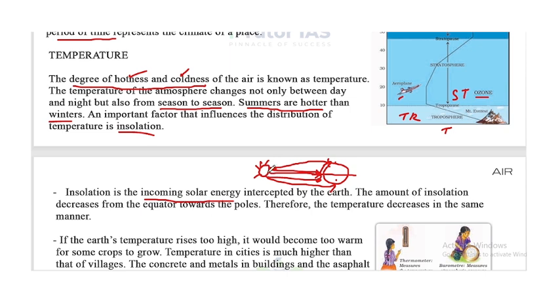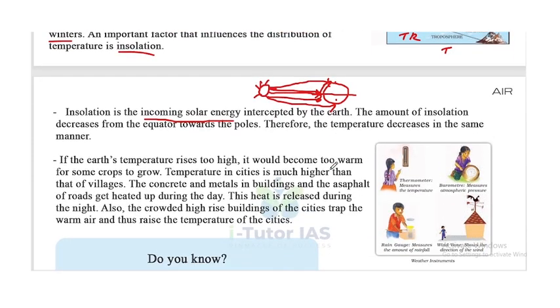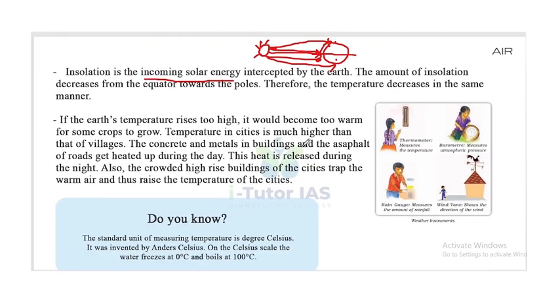The amount of insolation, meaning incoming solar energy or solar radiation, decreases from equator towards the poles. Therefore the temperature also decreases. The equatorial region has high temperature and the poles have low temperature. This is the reason for that.